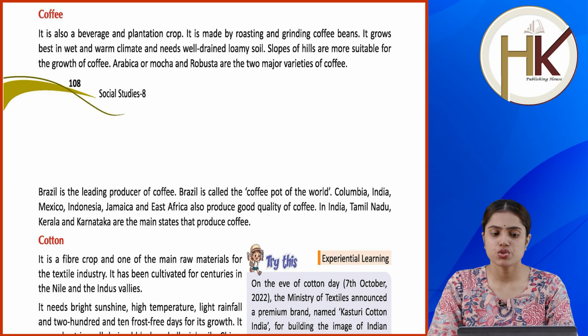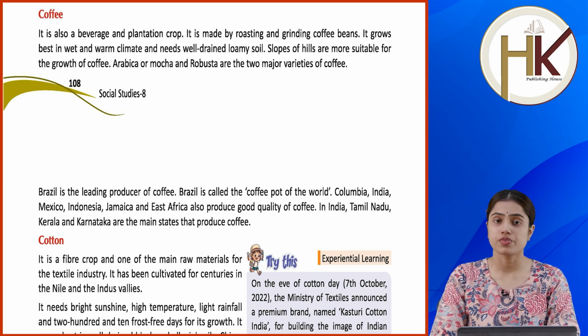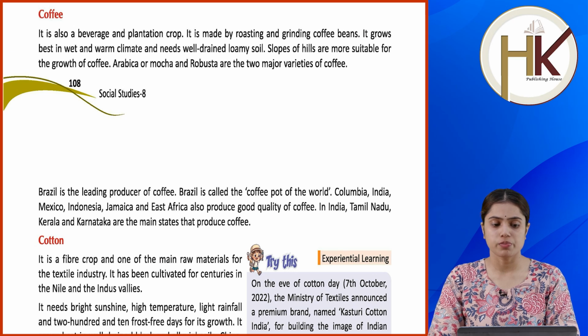Coffee. It is also a beverage and plantation crop. It is made by roasting and grinding coffee beans. It grows best in wet and warm climate and needs well-drained loamy soil. Slopes of hills are more suitable for the growth of coffee. Arabica or Mocha and Robusta are the two major varieties of coffee.